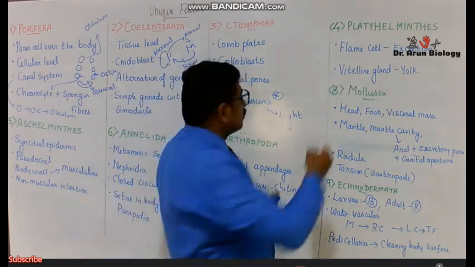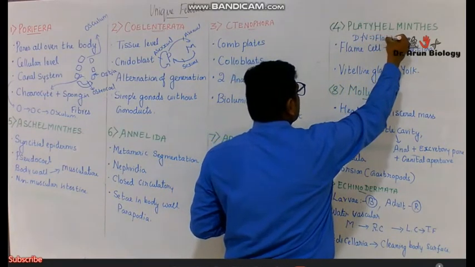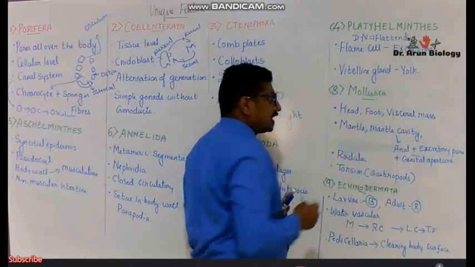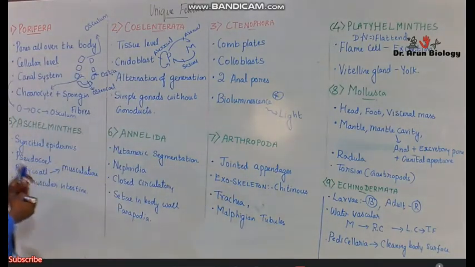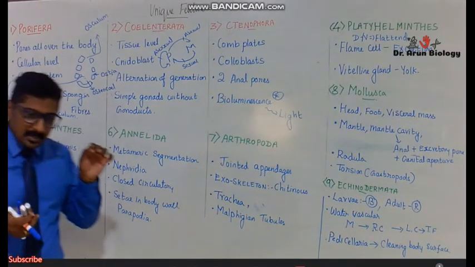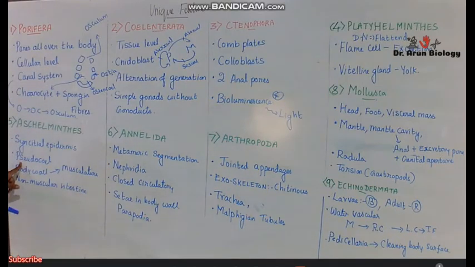Platyhelminthes, flatworms, have a dorso-ventrally flattened structure, and for excretion they have flame cells, and the Mehlis gland for secretion of yolk, a primitive pathogen. Next we have the roundworm without any segmentation, Aschelminthes, with syncytial epidermis. It means multiple nuclei fused together. It is the first organism to exhibit a body cavity, but it is a false body cavity, pseudocoel, and the body wall is made up of musculature, and they have a non-muscular intestine.